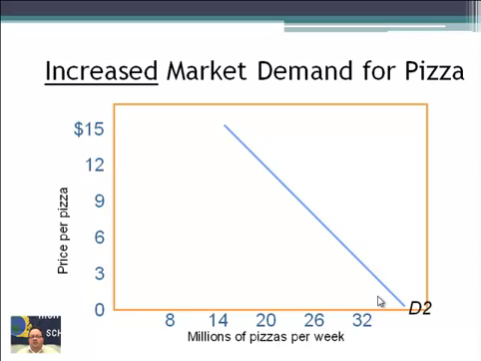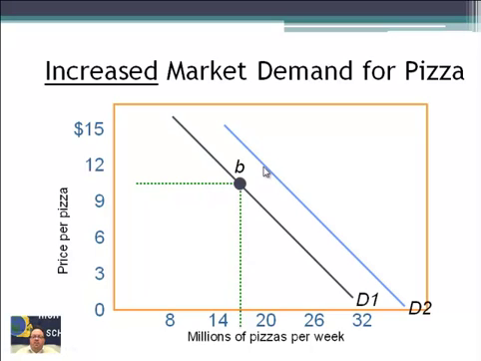So this is what the new line looks like. The original line went through here, and this is the shift because more people are buying pizza. So we go from D1, the original story, to D2, the new story. So this is a shift, not in quantity demanded, but the whole curve shifts.